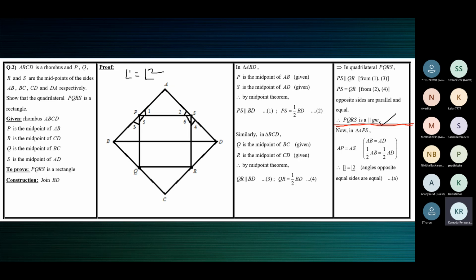Then if AB is equal to AD, half of AB will be equal to half of AD. Half of AB is AP because P is the midpoint, and half of AD is AS. So we get a new result: AP is equal to AS. That means triangle APS is isosceles. Therefore, angle 1 is equal to angle 2.